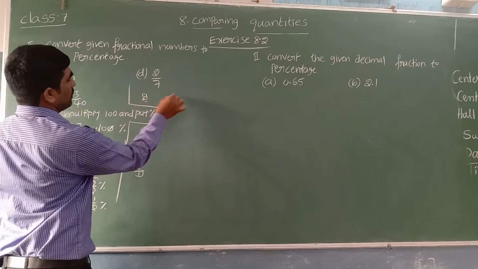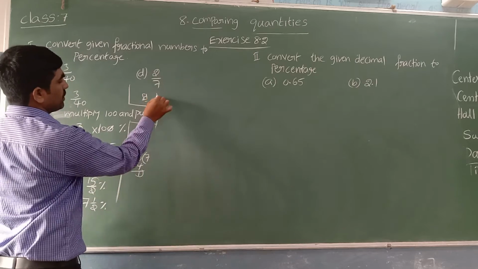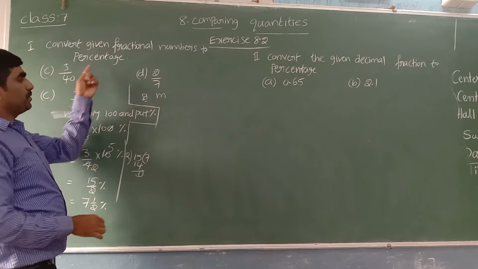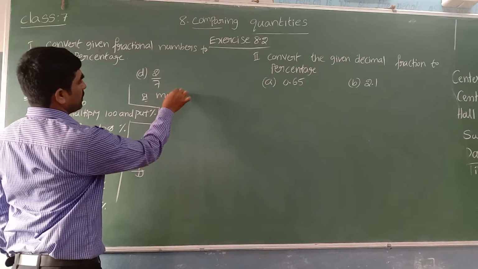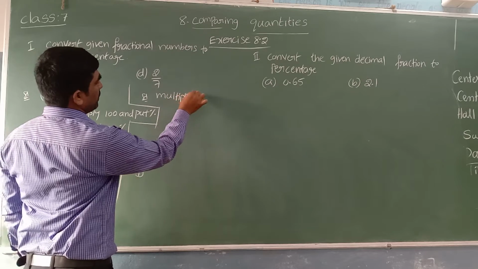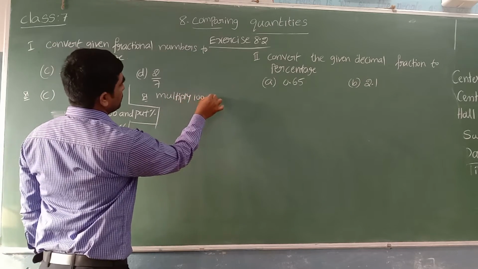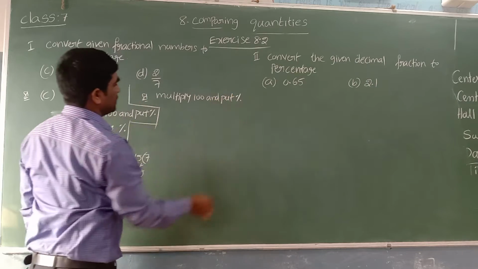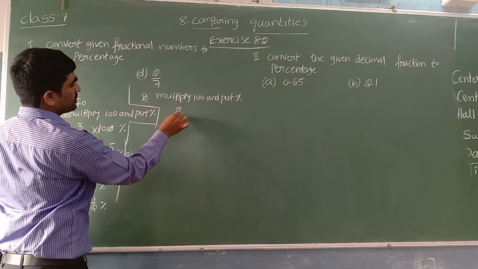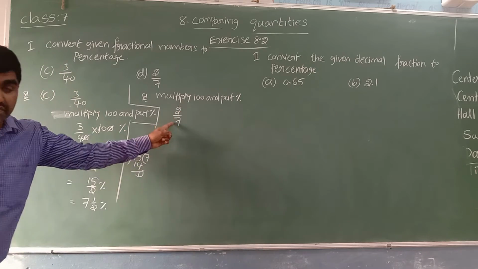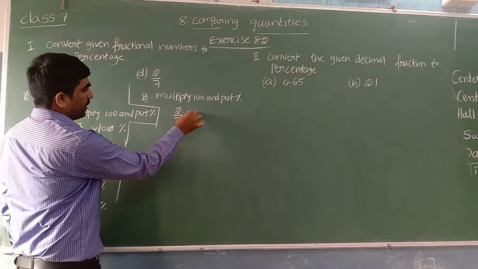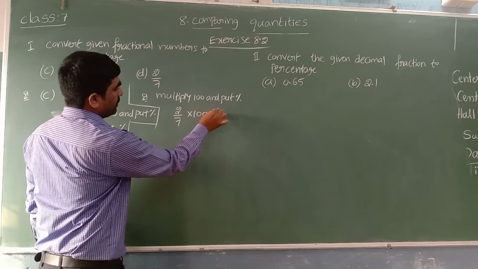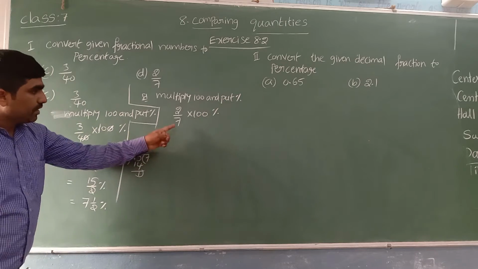Next one is 2 by 7. Even for the 2 by 7 fraction, to convert into percentage, we'll do the same thing. Yes, we'll multiply with 100 and put the percentage symbol. 2 by 7 is the fraction. To convert this 2 by 7 fraction into percentage, multiply with 100 and put the percentage symbol.